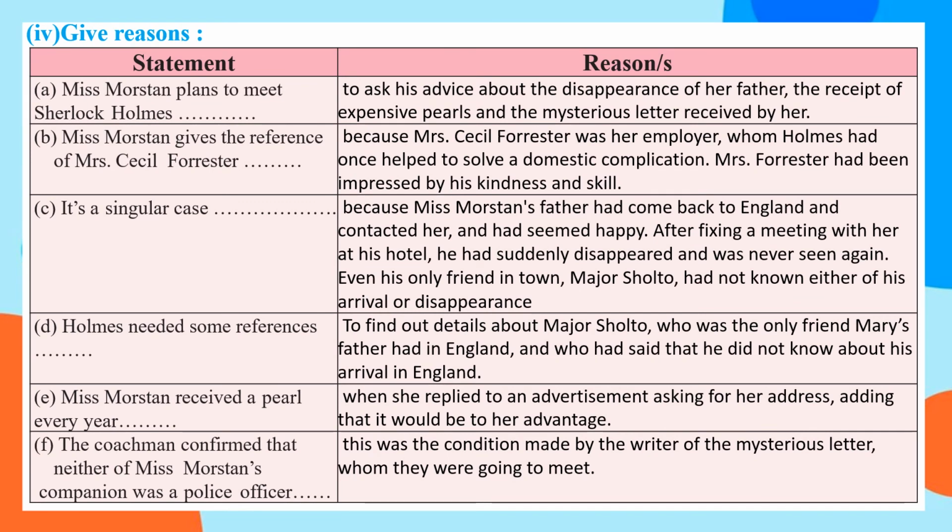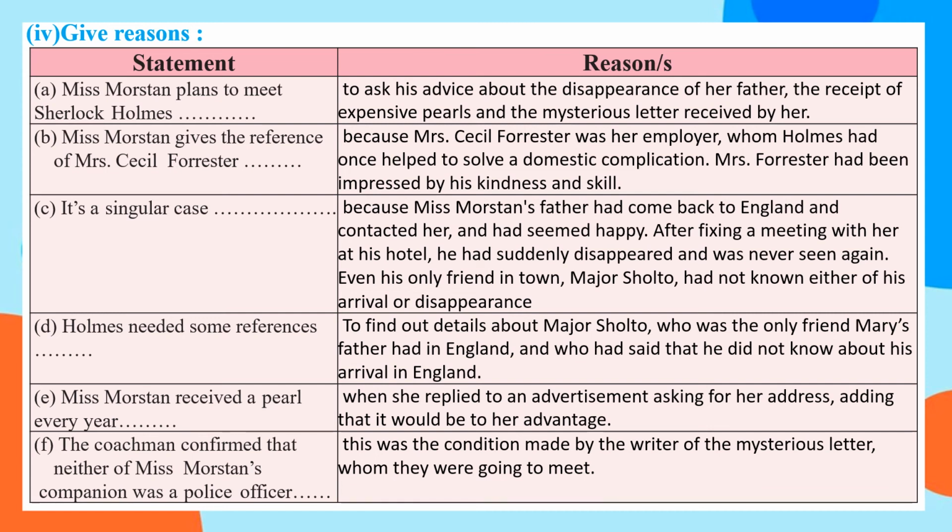Give reasons: statement and reasons. The statement is given to you. You have to write the reasons for that. First statement is: Miss Mary Morstan plans to meet Sherlock Holmes. Why does she plan? To ask his advice about the disappearance of her father, the receipt of expensive pearls, and also the mysterious letter she has received.